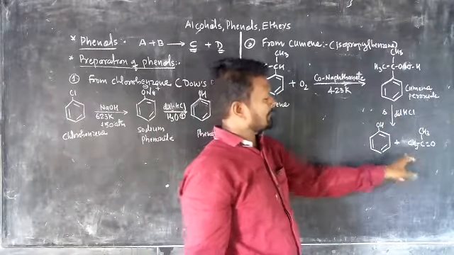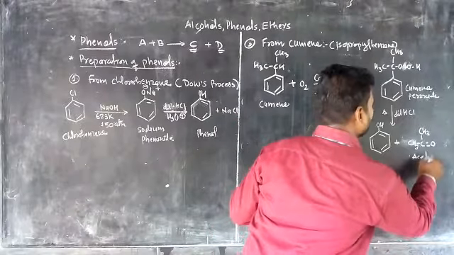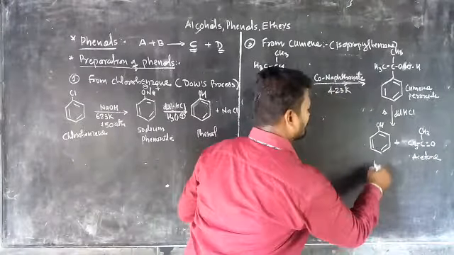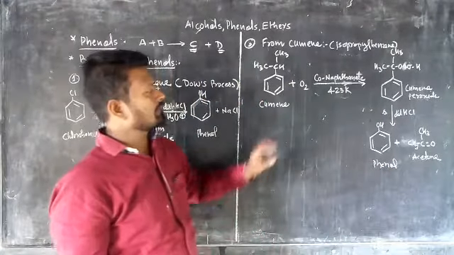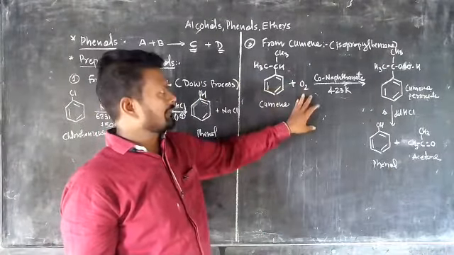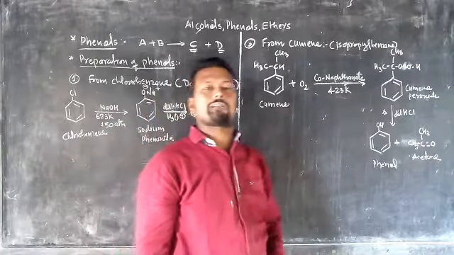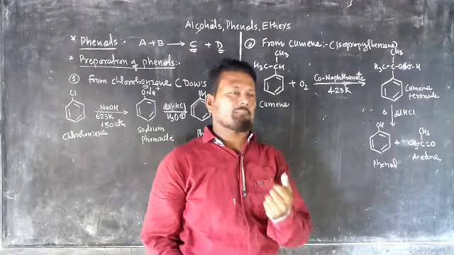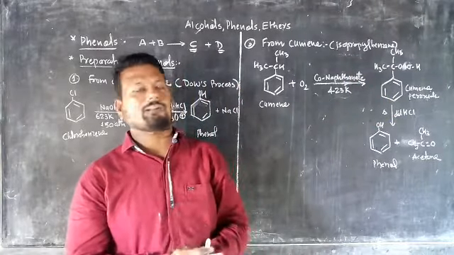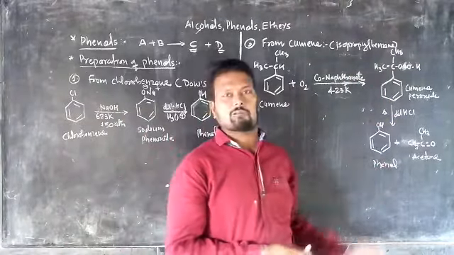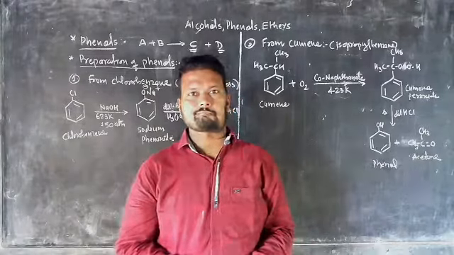In that case, there is replacement of acetone and formation of phenol. Okay. How does the reaction go? First cumene, then oxygen, then cobalt naphthenate at 423 Kelvin temperature. The formation of cumene peroxide first, then it reacts with dilute HCl, then there is the formation of phenol.